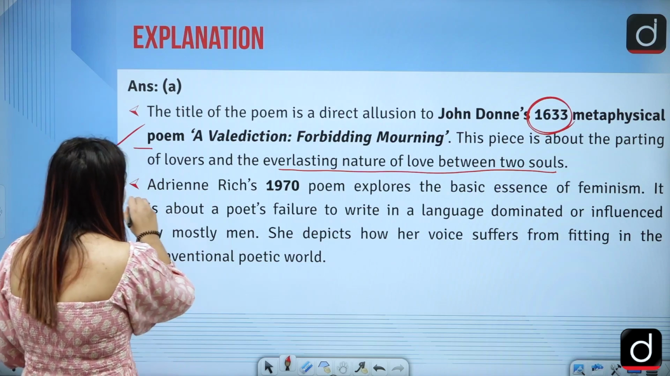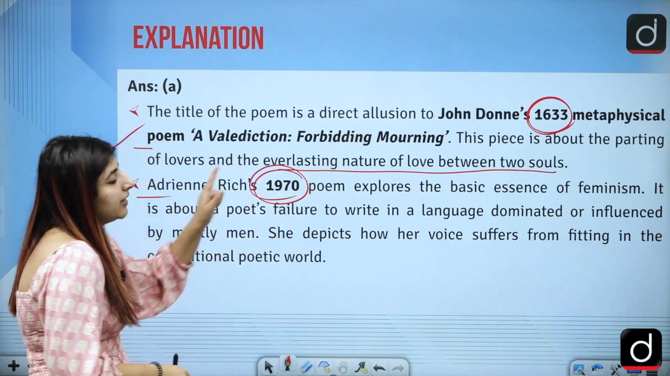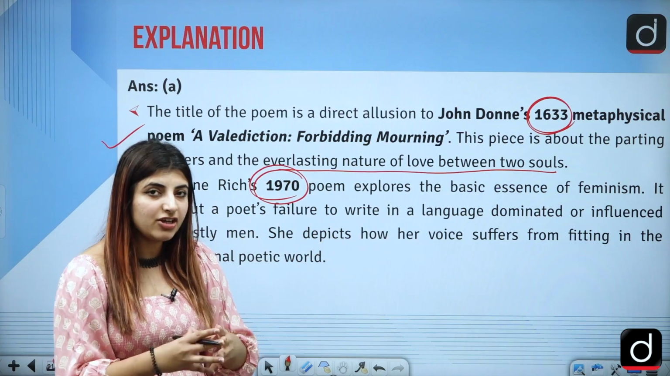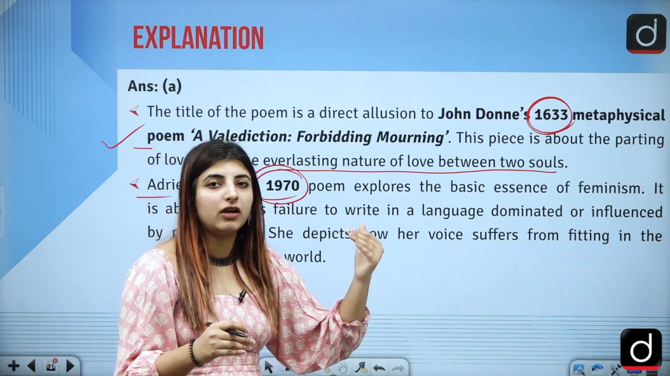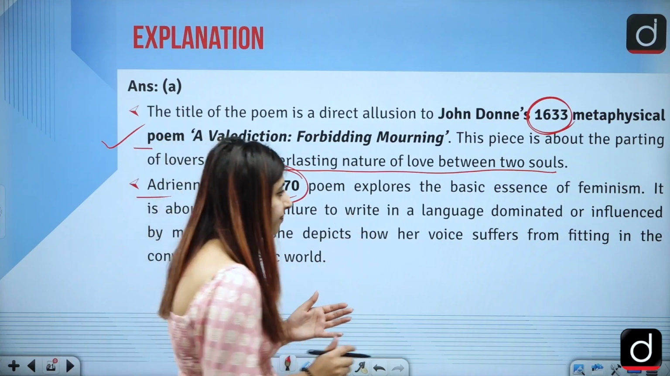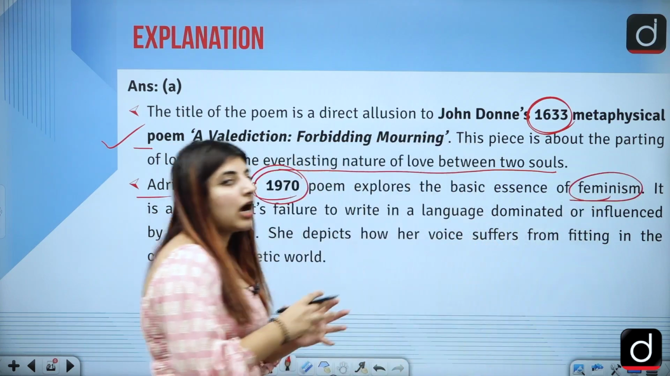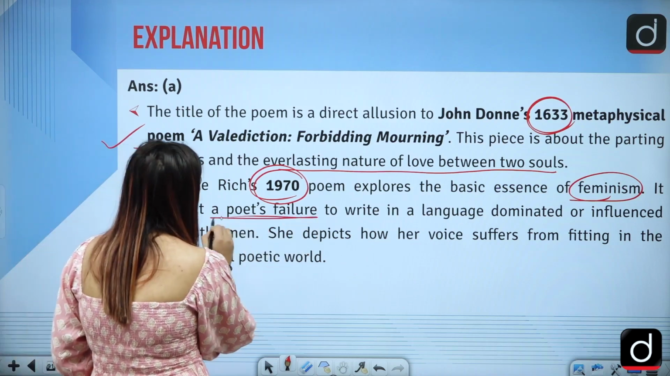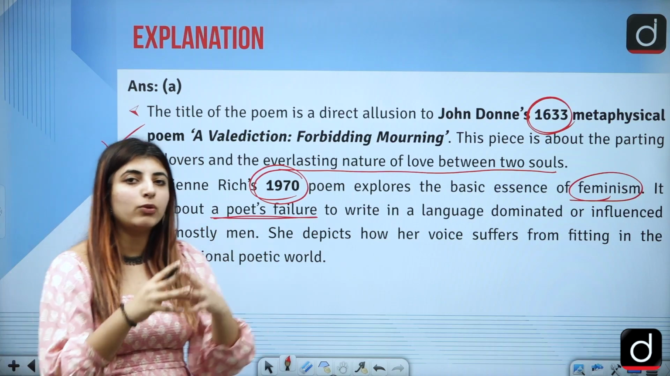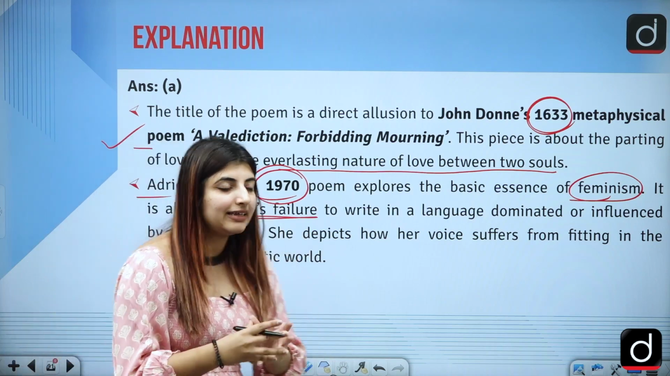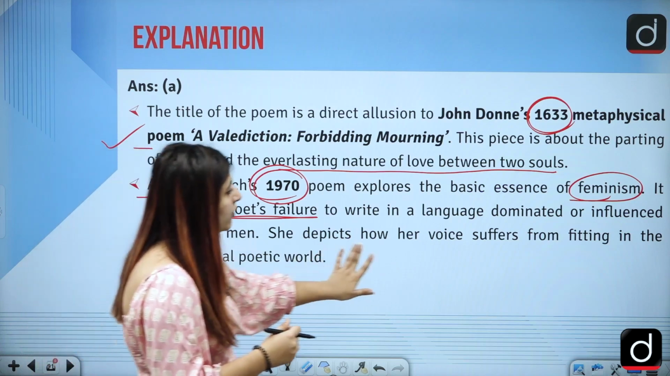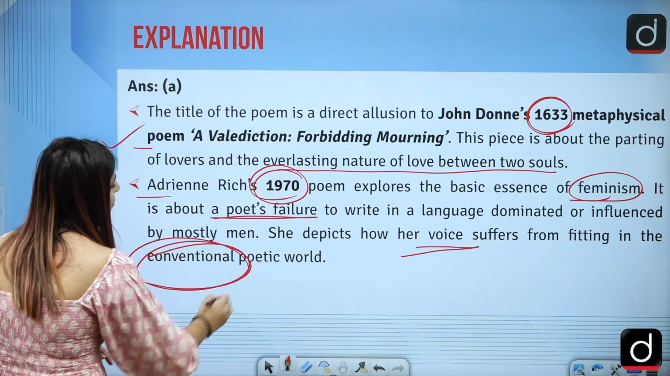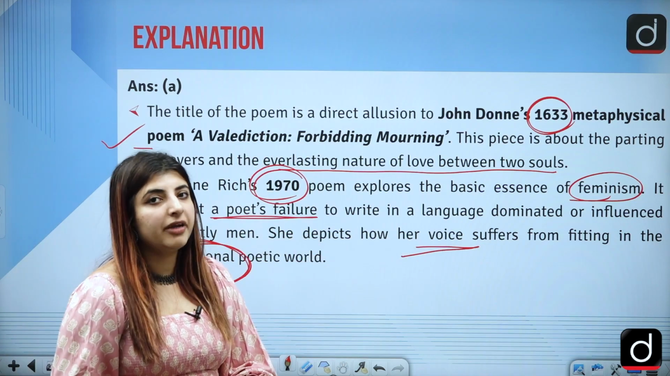But after certain time in the year 1917, right, this poem with the same title was published by whom? Was published by Adrienne Rich, but this was not talking about the love of lovers, but it was talking about feminism. Correct? That how a poet's mind deals with certain things, and how she as a poet fails to write in a language which was dominated by men entirely. Right? Her struggle, the struggle of her voice, that how it suffers from fitting in the conventional poetic world which is ruled by the males or the patriarchy.